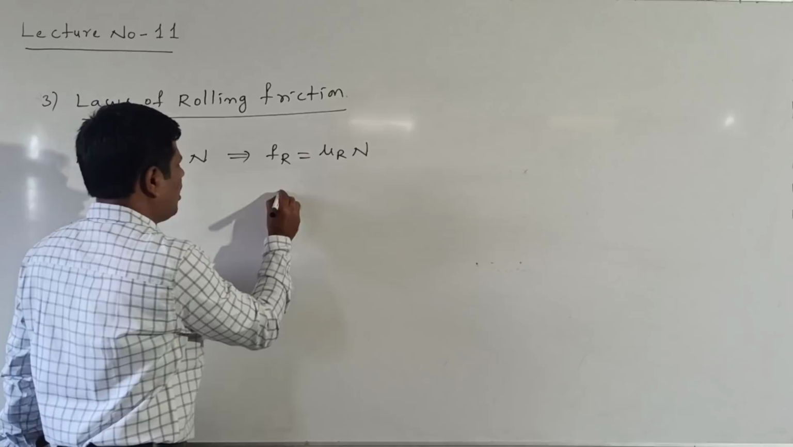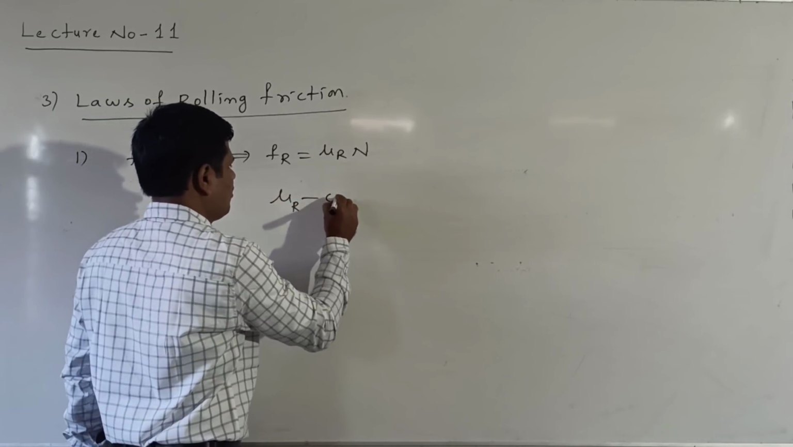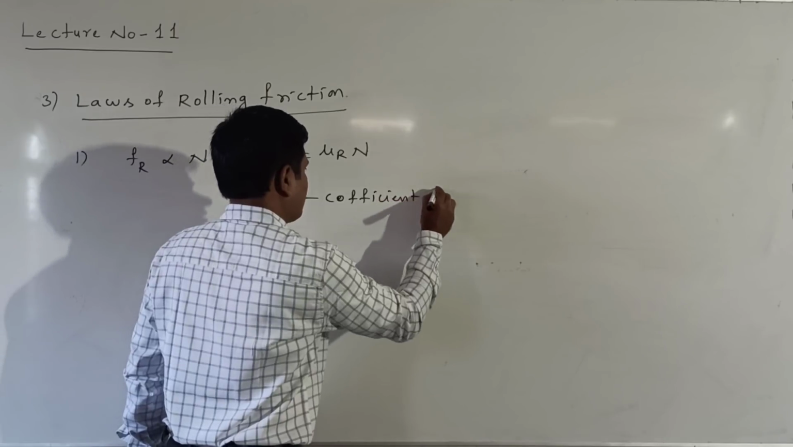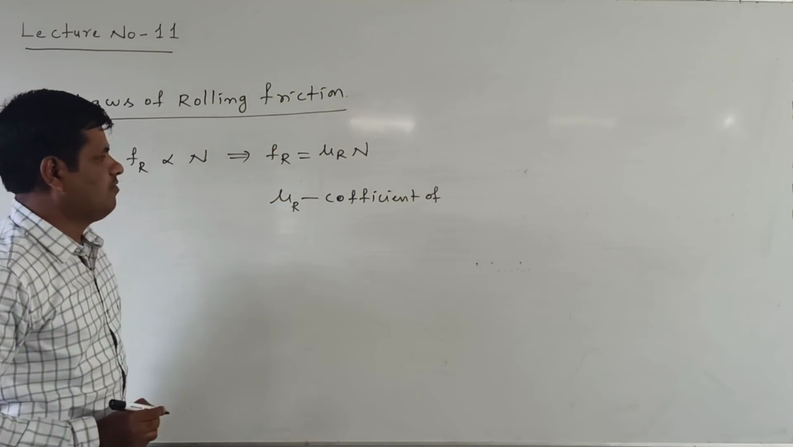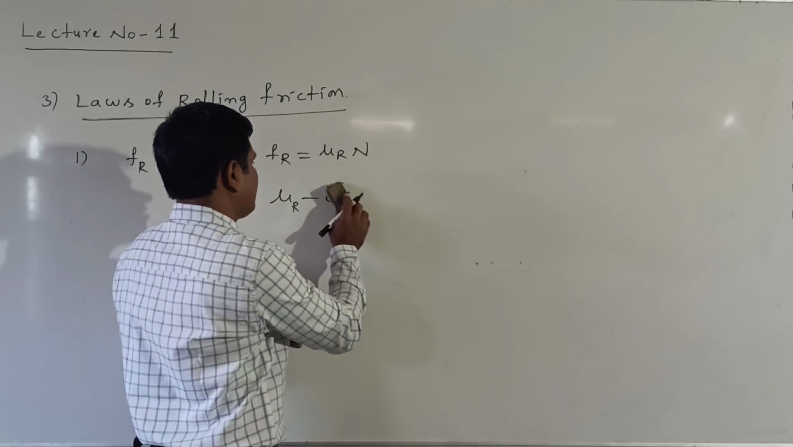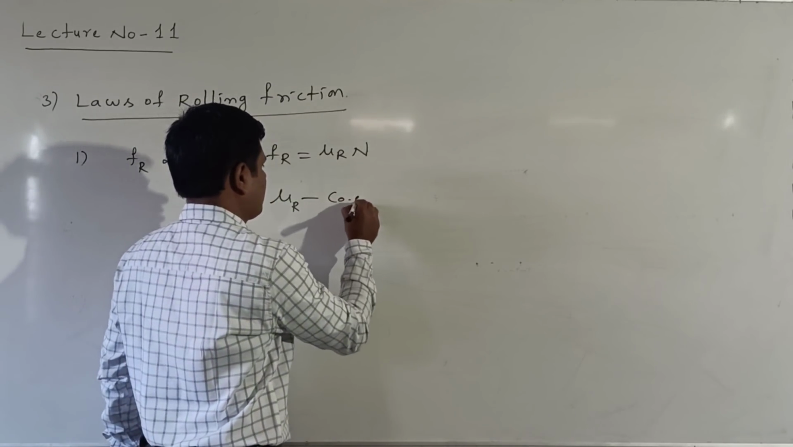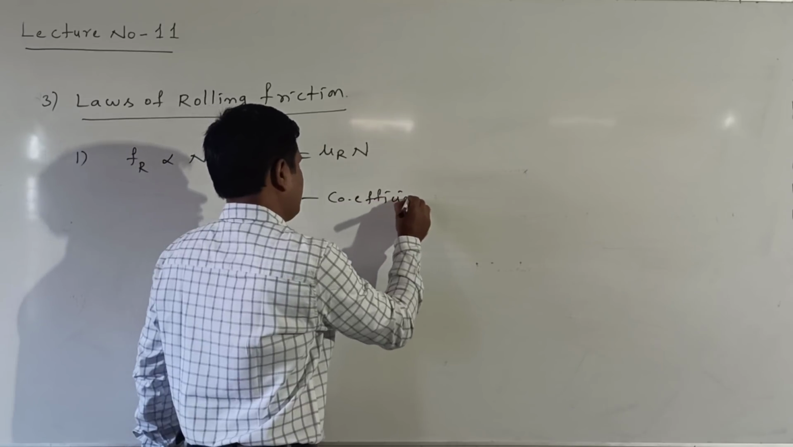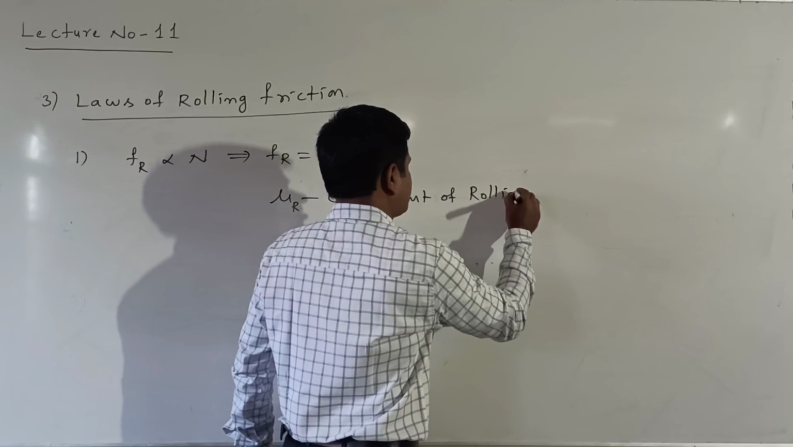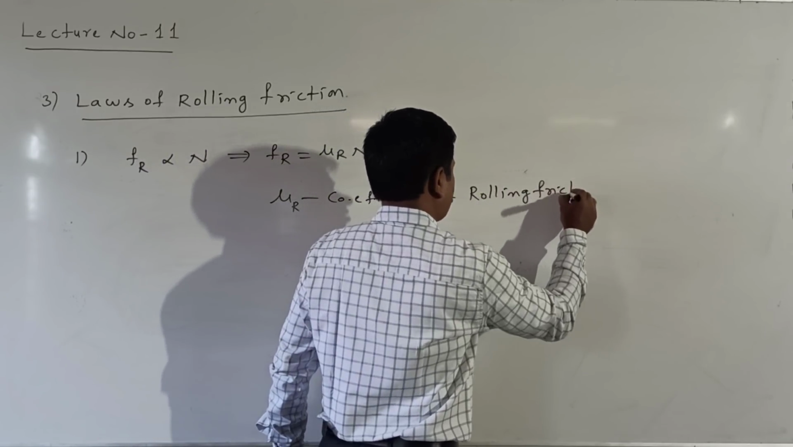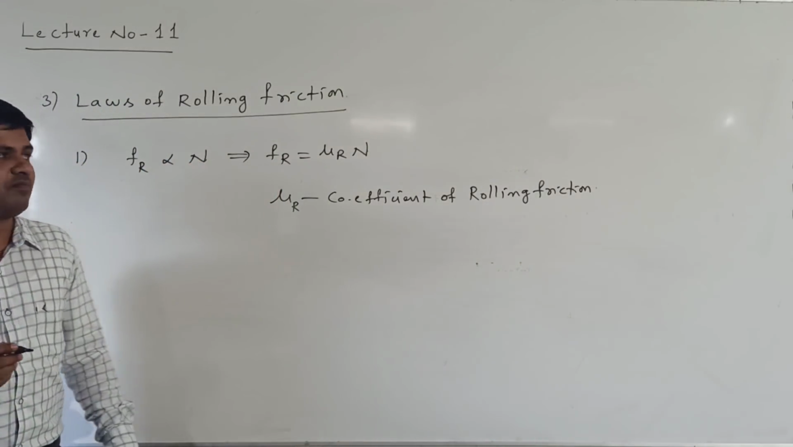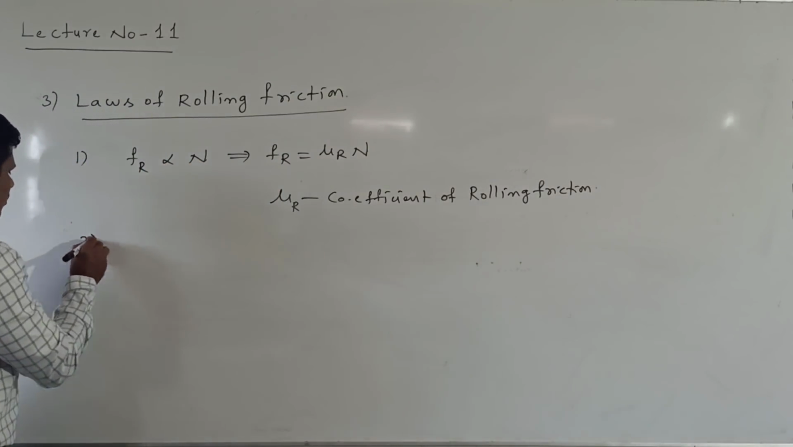Here mu r is called the coefficient of rolling friction. Now the second one. Only two laws are there.